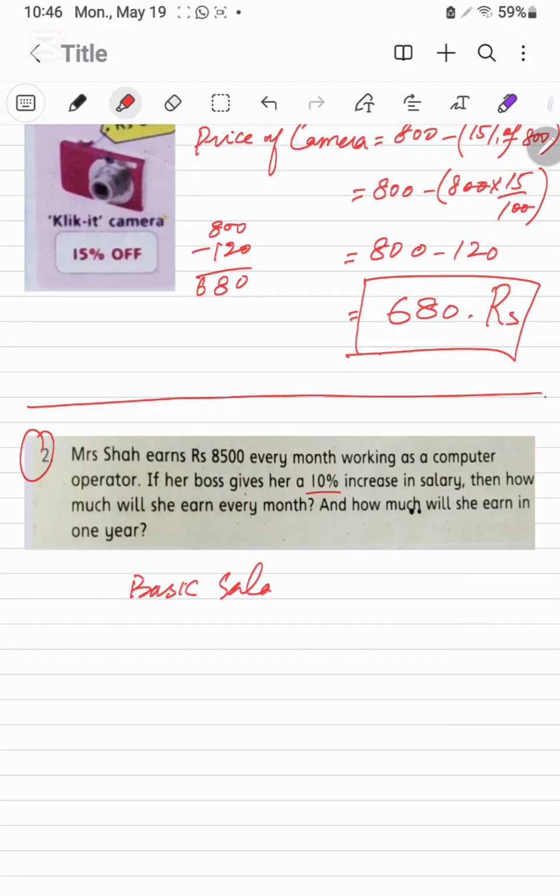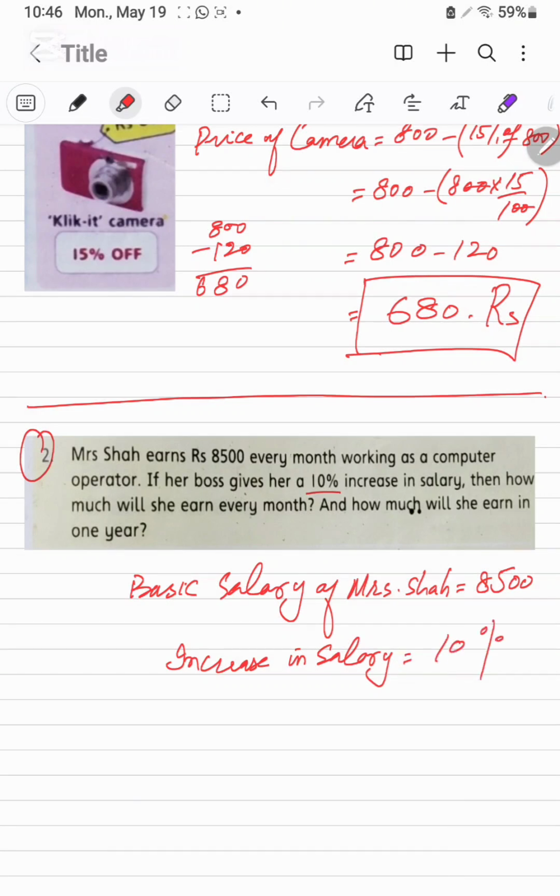Basic salary of Mrs. Shah, that is the 8,500. Increase in salary, that is 10%.